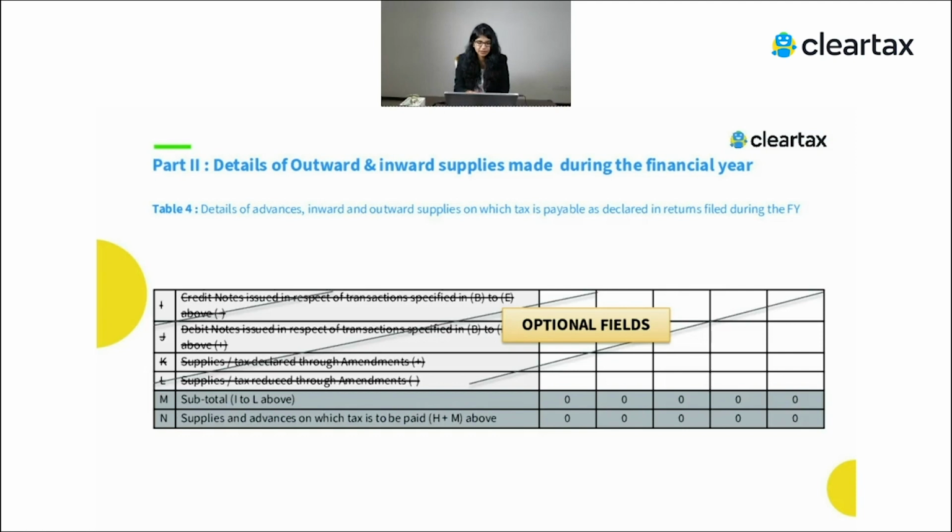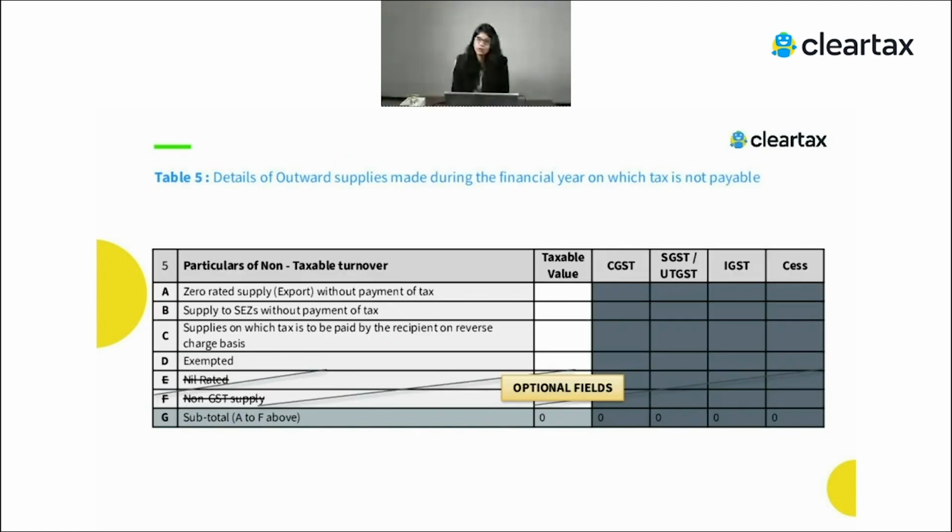Now moving towards the other things, so this was about table number 4. We talked about table number 5. The information here is wherever you don't have any liability. For example, if you are supplying to a SEZ unit or you are doing certain export without payment of IGST where there is no involvement of the tax amount, here that information needs to be shown in table number 5.